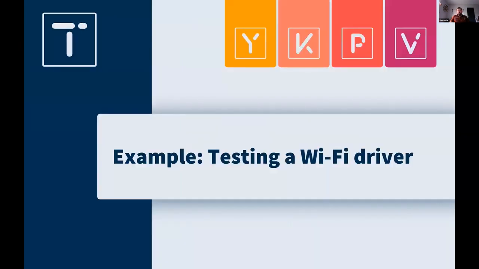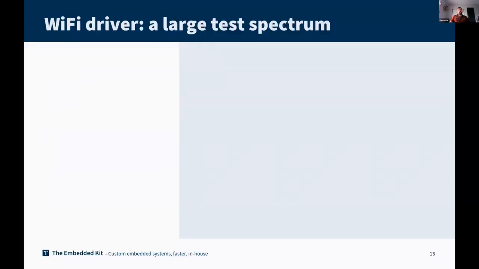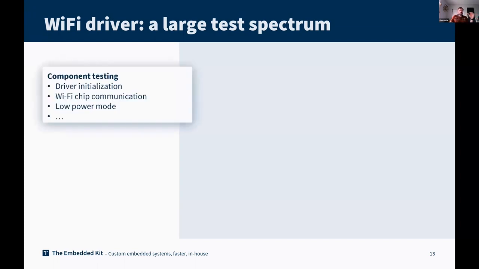Let's focus on our example now, because I said a lot of stuff, but I really would like to give you details on how we can implement such a type of automated testing. Validating a Wi-Fi driver is not something easy because there is a large test spectrum. First, you can imagine component testing: driver initialization, communication with the Wi-Fi chipset, which could be SDIO or PCI Express, and low power modes. So there is a first level of testing, which is how my driver behaves itself in the system and how I can interact with my Wi-Fi chip.